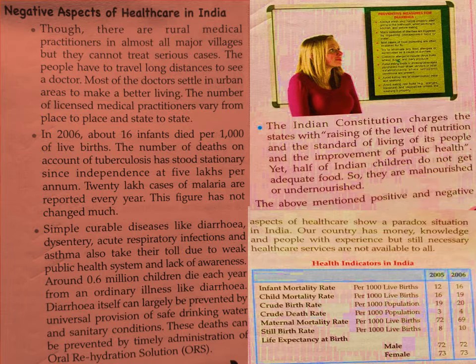Now, around 0.6 million children die each year from an ordinary illness like diarrhea, which can be simply cured. Now, diarrhea itself can largely be prevented by universal provision of safe drinking water and sanitary conditions. And these deaths can be prevented by timely administration of oral rehydration solution, which is ORS, which is very easily available.